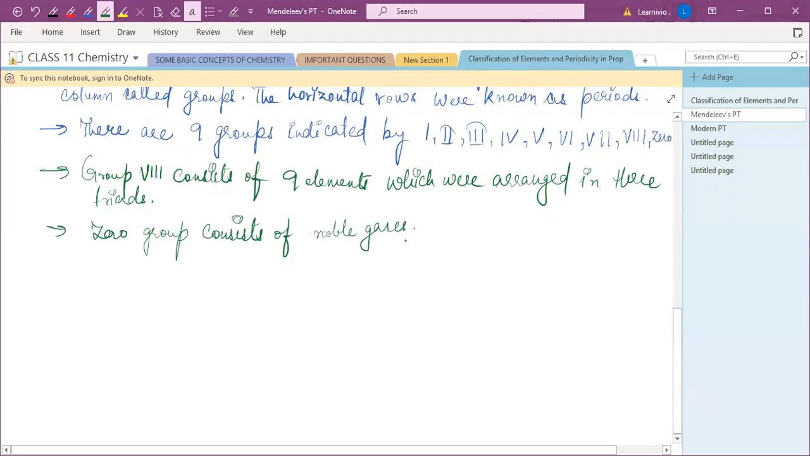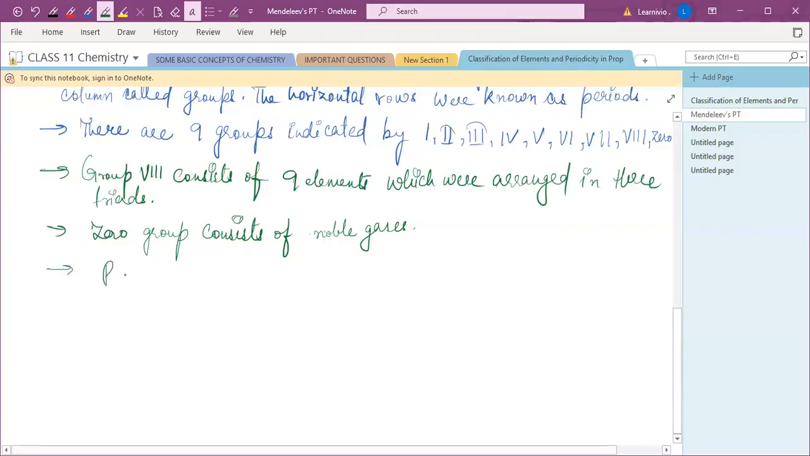Why were these gases kept in zero group, right? तो क्यों उन्होंने ये zero group में noble gases को रखा? So the question here comes, why were the noble gases put in the zero group? Because these elements have zero valence, right? इनकी zero valency होती है, they are inert. So that's why they are put in the zero group. Okay, so just remember the reason.